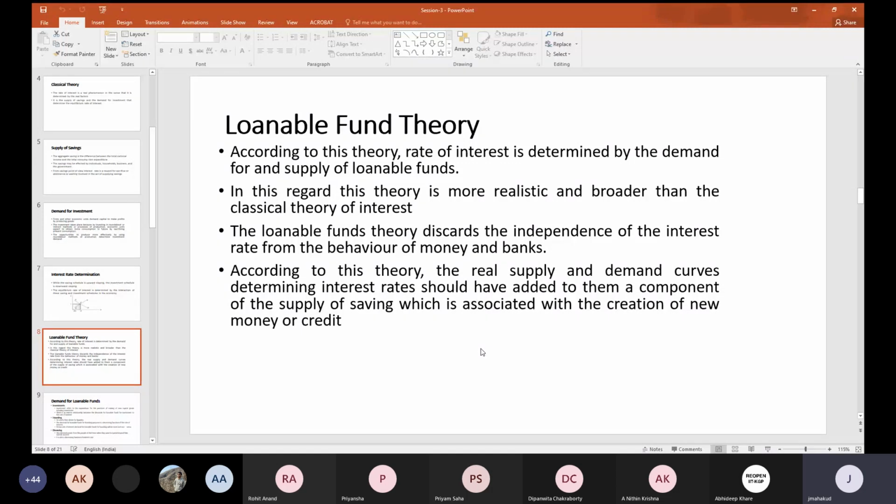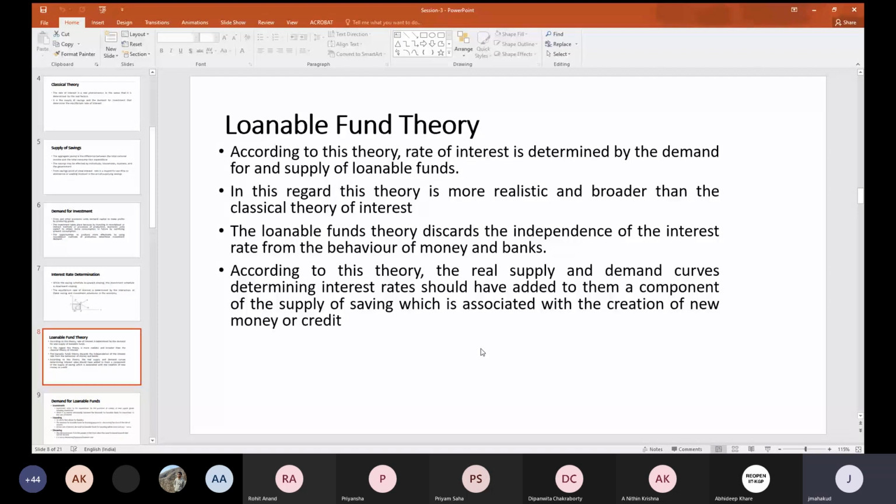The loanable fund theory tells us that the rate of interest is determined by the demand for and supply of loanable funds. Out of the total savings, some funds can be loanable, and those loanable funds that the bank is ready to provide have to be demanded by investors in the market also.